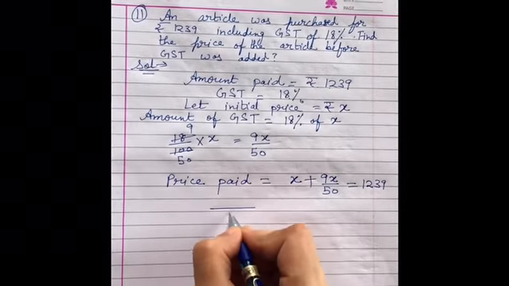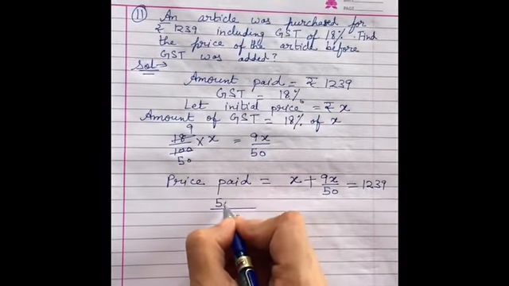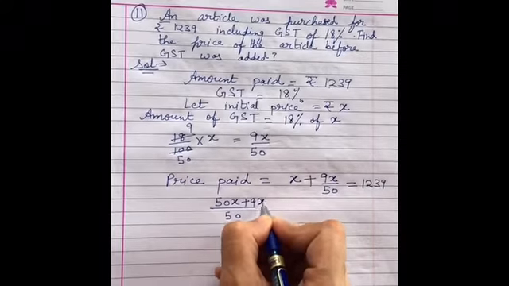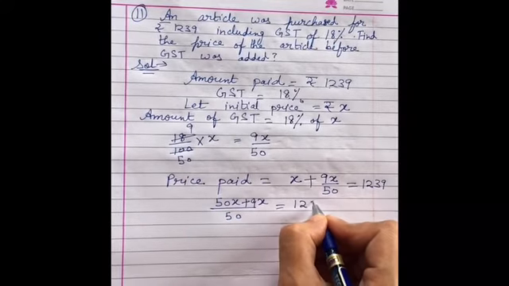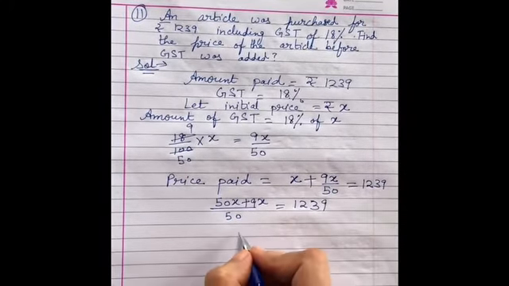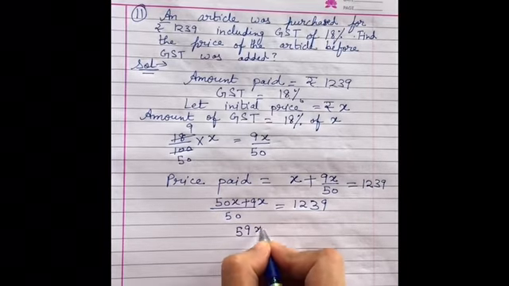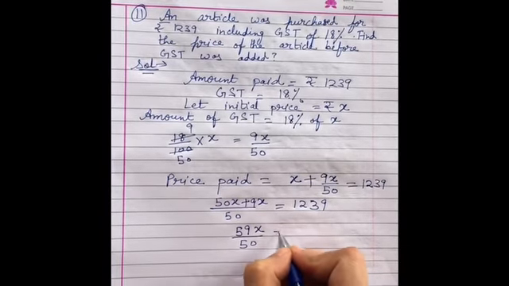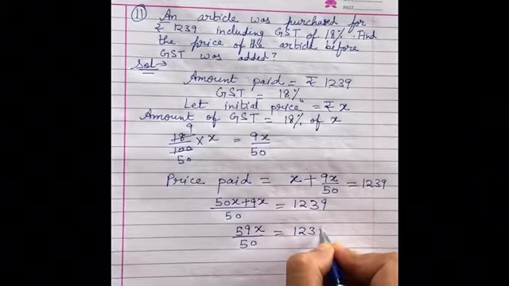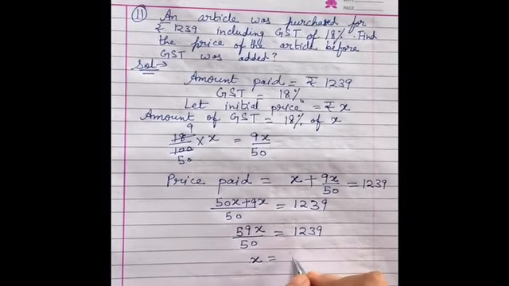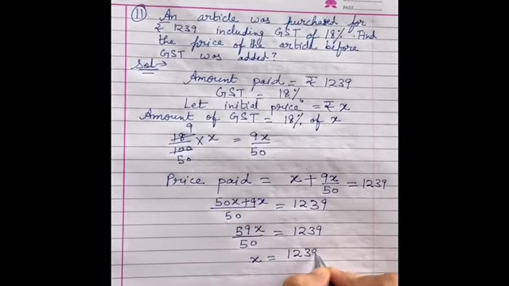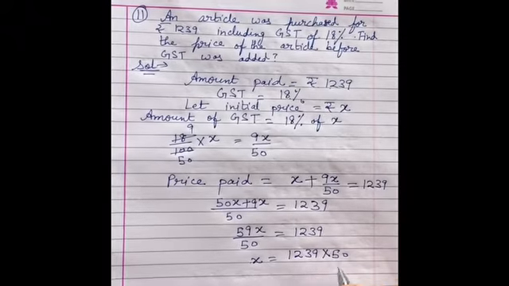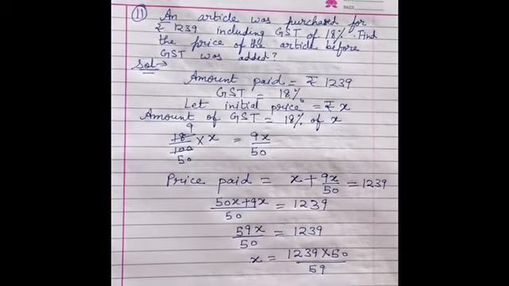So, take the LCM 50, it will be 50x plus 9x which is equal to 1239. Then it is 59x upon 50 is equal to 1239 and x will be equal to 1239 multiplied by 50 divided by 59.